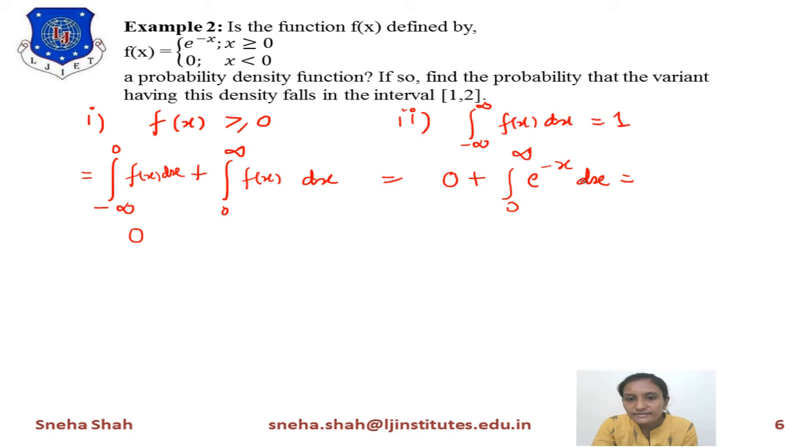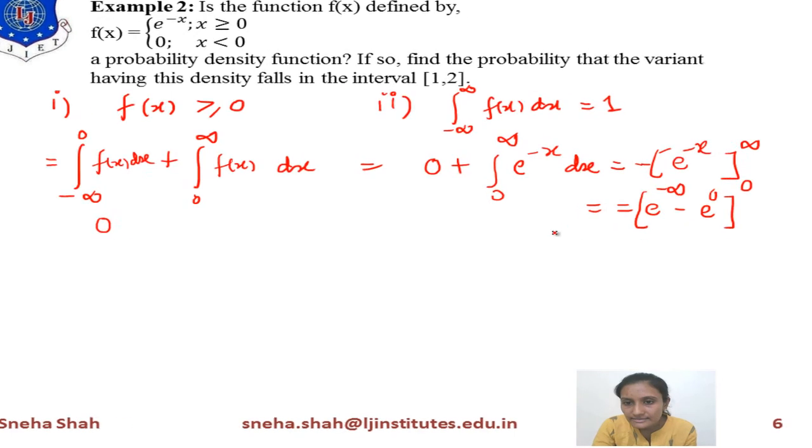Integration of this equals minus e raised to minus x, and the range is 0 to infinity. Now if we simplify this, it will become e raised to minus infinity minus, higher range minus the lower range, and this minus will remain as it is.